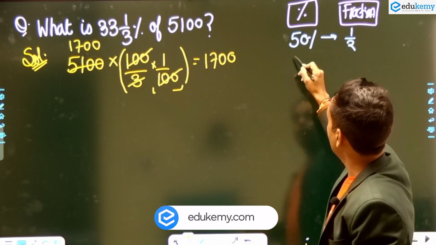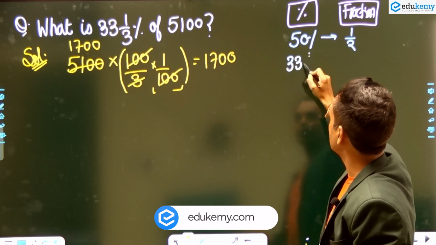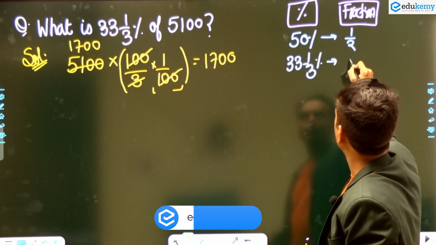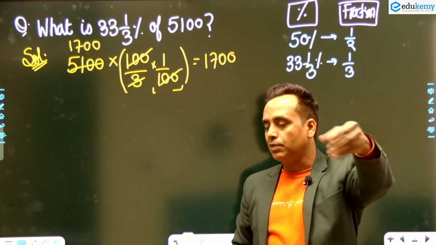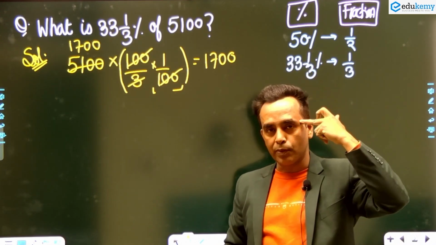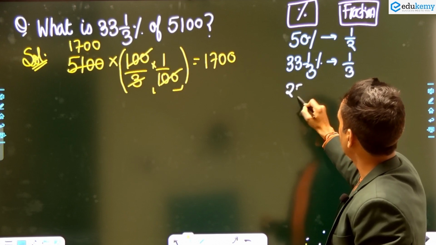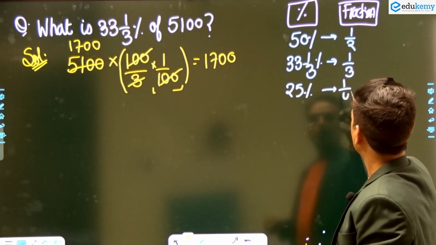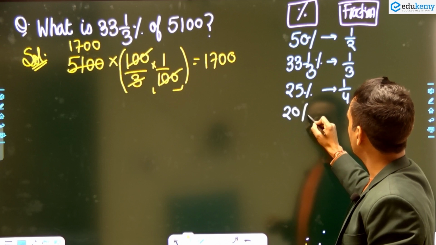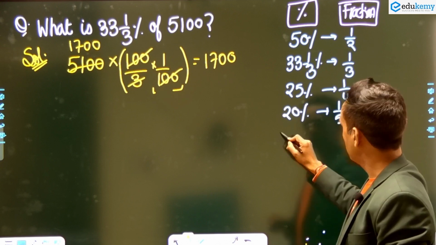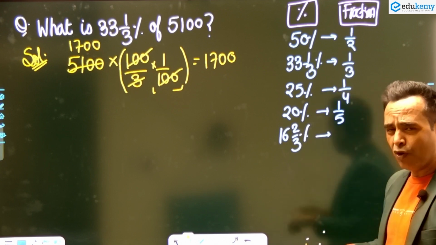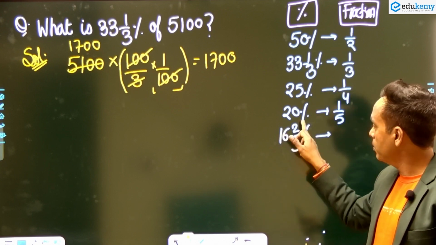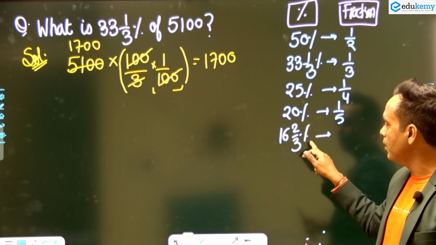Okay, remember 33 and 1 by 3% is 1 by 3. And children, no problem, you have a supercomputer, so don't take tension, everything gets remembered, the supercomputer remembers everything. 25% means 1 by 4. Wow, nice. Okay, 20% means, children say, 1 by 5. Wow, good. Do you know 16 and 2 by 3%? Look how interesting. If you forget, so 3 into 16, 48 plus 2, 50 by 3 into 1 by 100. So it's 1 by 6.